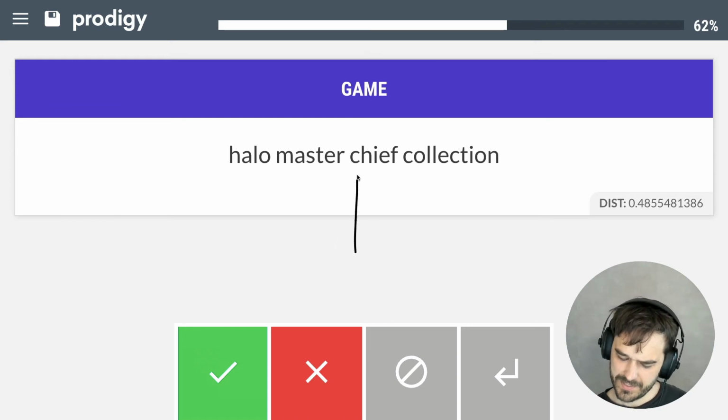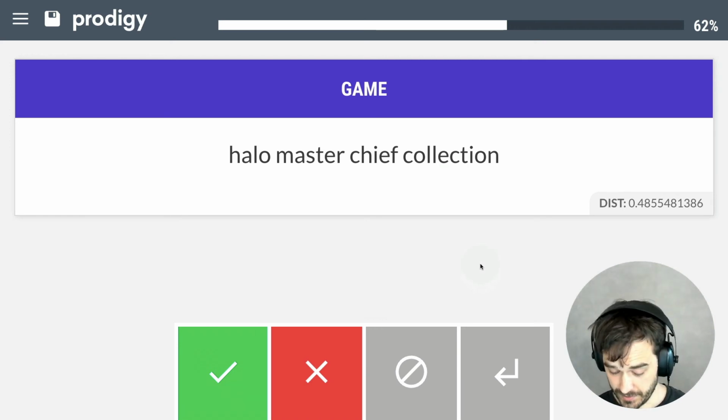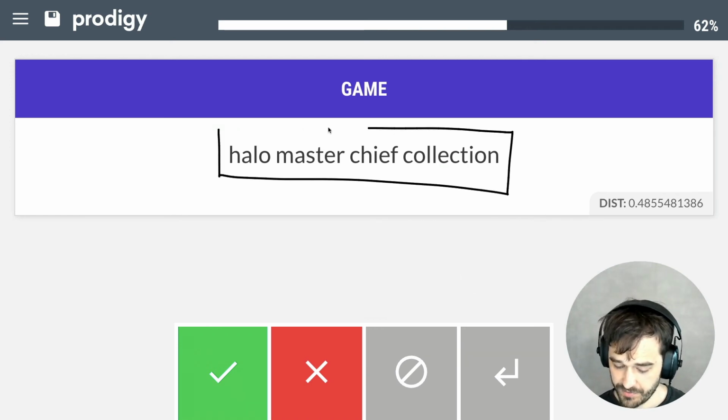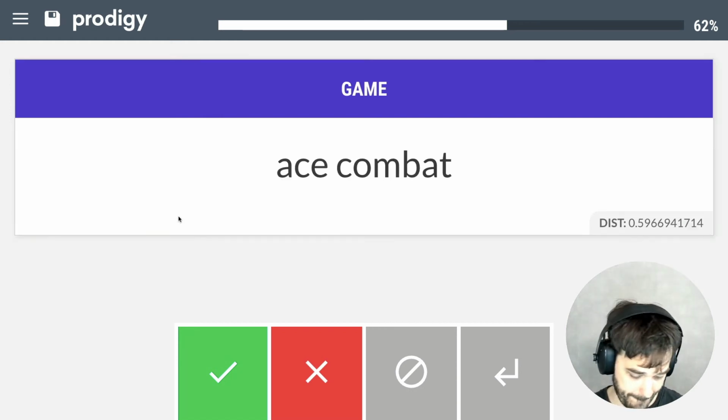So I think this is also a nice one just to briefly mention. So Halo Master Chief Collection, that's a very specific version of Halo, I suppose. But the main cool thing here, at least I think, is that we have a phrase of 4 words here that Sense2Vec has been able to detect for us. So that's a relatively long phrase, but Sense2Vec was still able to spot it. So that's just nice. I will also accept this one.